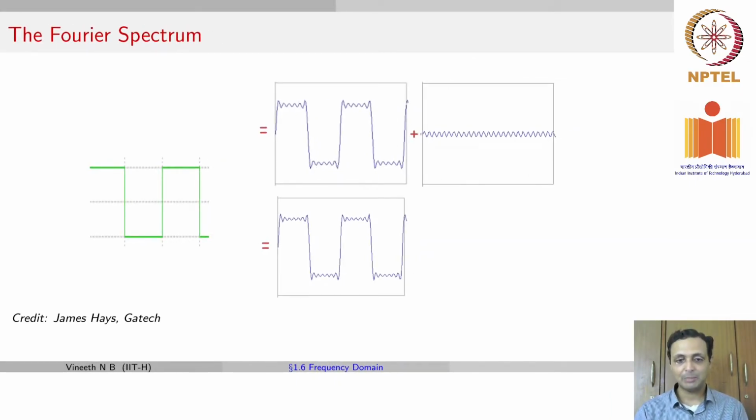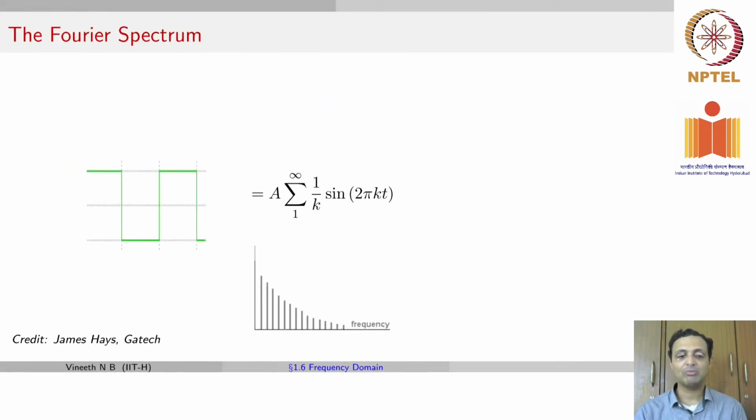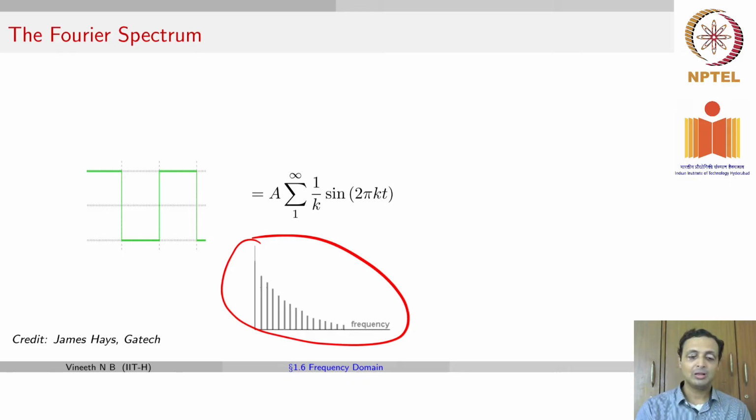As you can see, as you keep adding higher and higher frequencies, but in lesser and lesser amplitudes, you get closer and closer to a square wave, which means in the Fourier domain, the square wave can finally be written in this form, where frequency f has the highest amplitude, the next frequency, say 3f, has a slightly lesser amplitude, 5f has an even lesser amplitude, so on and so forth. And as you keep adding more and more frequencies, your waveform will get closer and closer to your original square wave.